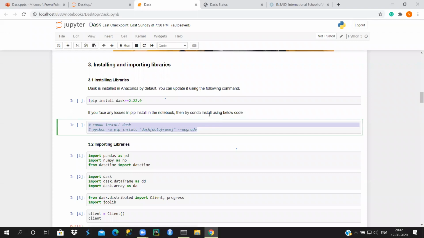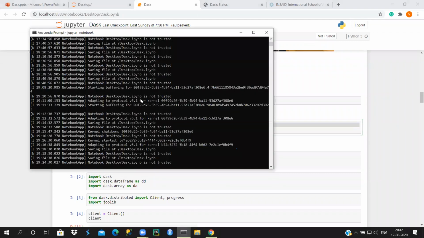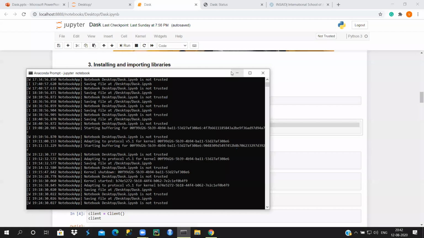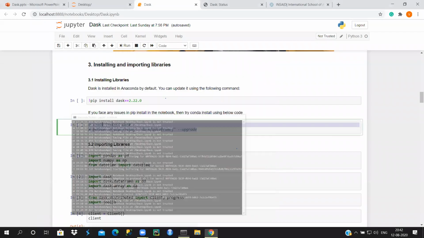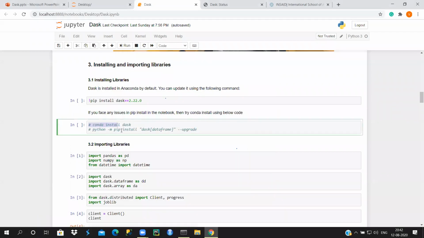Conda install is nothing but you can just go to your conda terminal, and right now my terminal is working, but once you go to your terminal, you can just copy paste these codes. The first code that you need to do is conda install dask, okay? And then after that you need to run this, and that will definitely help you to install Dask, and you will be able to run this entire notebook on your system.